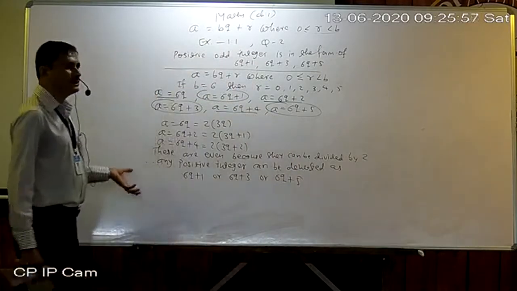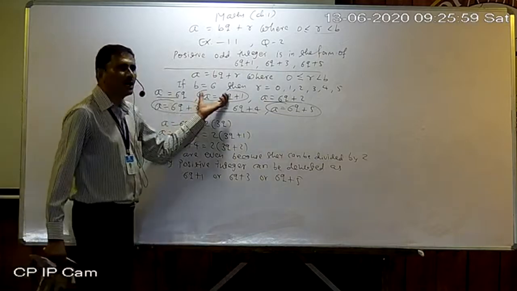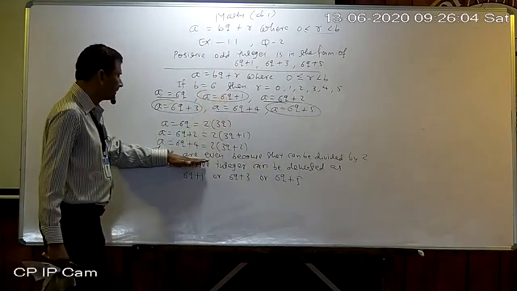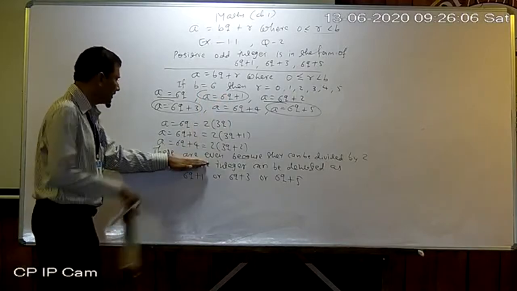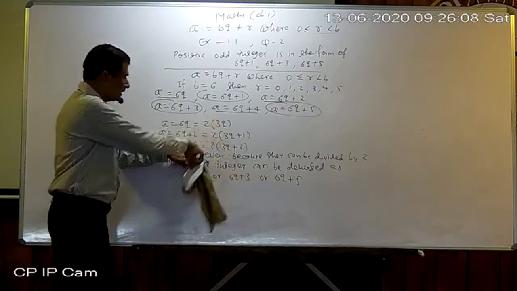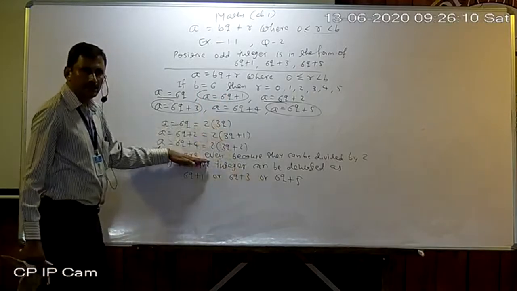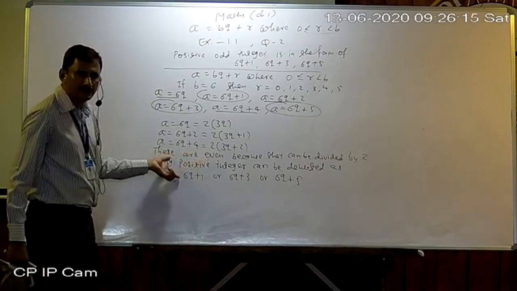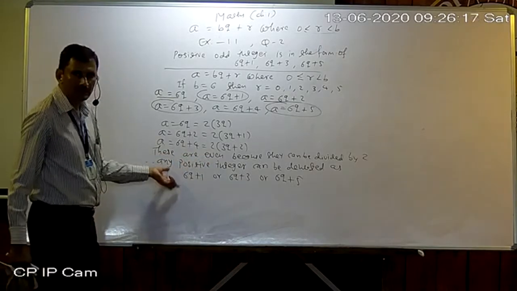If they had asked about even, then we could write directly here up to this step only. Why? Because these all three are even. Not even but odd. So here we extended our sum by writing 2 lines. Okay, so this is the matter.